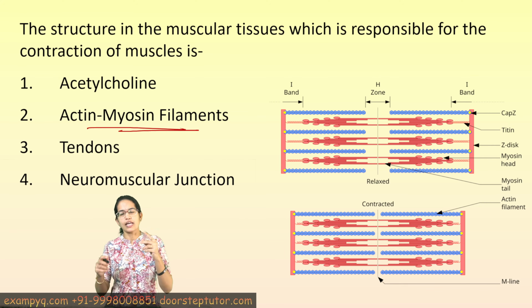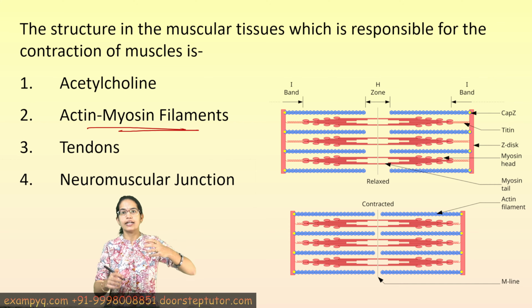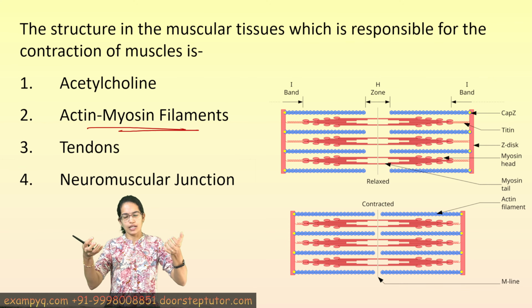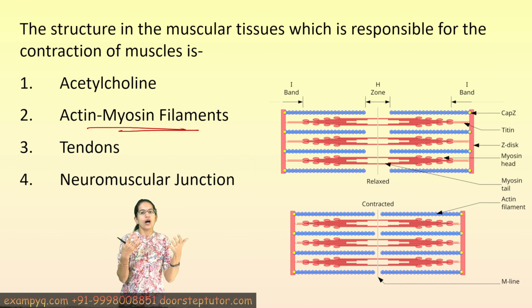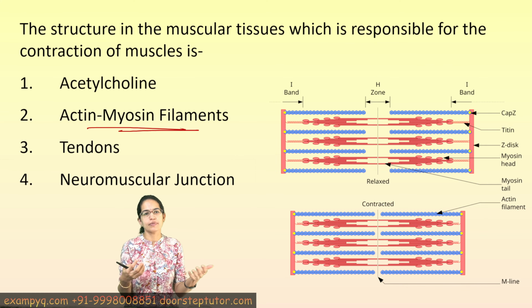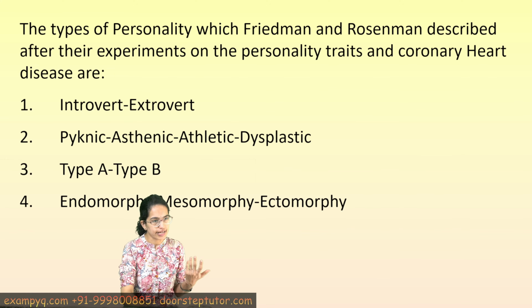Now sarcomeres have overlapping protein filaments. These are primarily made of the protein myosin, a thick filament, and a thin filament which is made up of actin. The myosin head then pulls the actin filament towards the center of the sarcomere, which leads to shortening of the sarcomere. That is how these two filaments actually create the muscle contraction under the sliding filament theory.